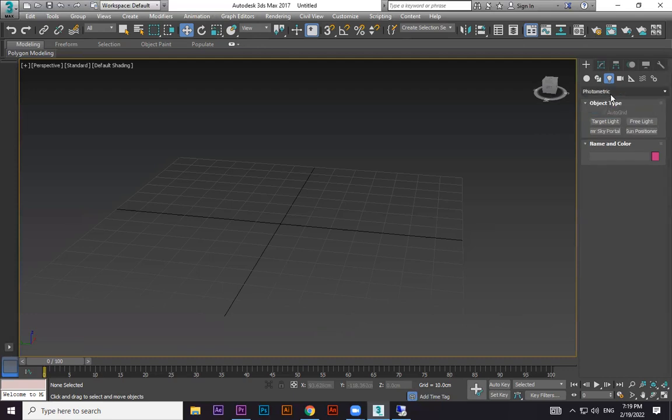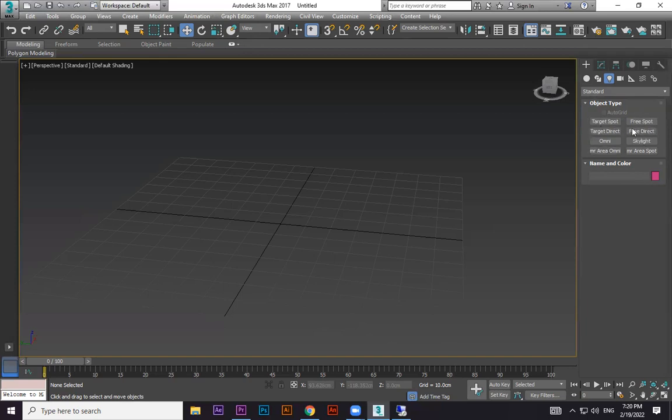Photometric also belongs to Mental Ray more. Mental Ray is another type of rendering, same like V-Ray. We're going to discuss that one also soon. So for the time being, understand that if you want to take a light, choose the third option, which is called Light. From here, we are choosing Standard.